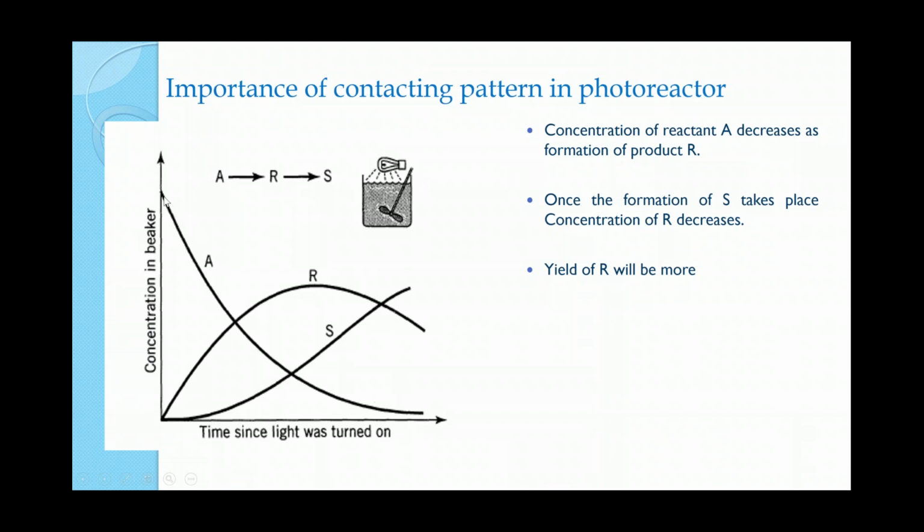So you see, A will show exponential decay, and at the same time the intermediate component R will be produced and then consumed, and only after R is produced will S production start. So it is a series reaction. The maximum concentration of R is right here.